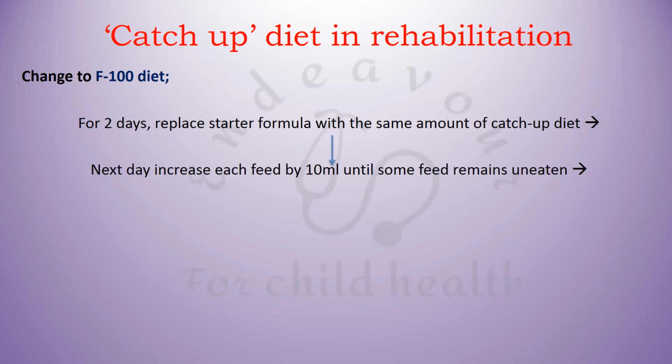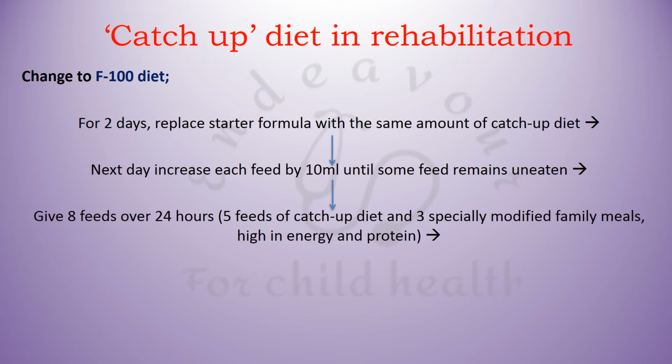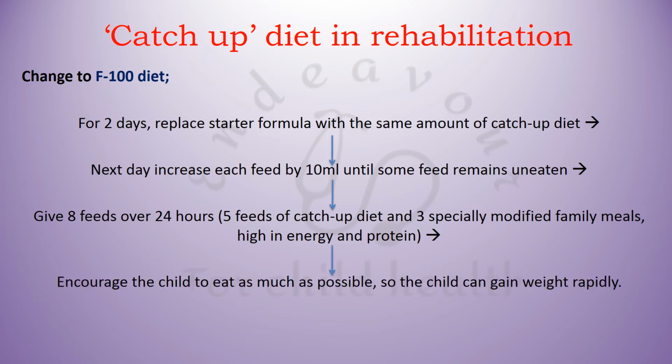The next day, increase each feed by 10 ml until some feed remains uneaten. Then you decrease the frequency of feeds. Give only 8 feeds over 24 hours and then you mix the two kinds of diets. The 5 feeds should be of catch-up diet and 3 feeds should be of specially modified family meals. Specially modified family meals means like if we are having dal, khichdi in the family, then we are going to make it more nutritious and calorie rich by adding ghee or butter in it. Encourage the child to eat as much as possible so that the child can gain weight rapidly.